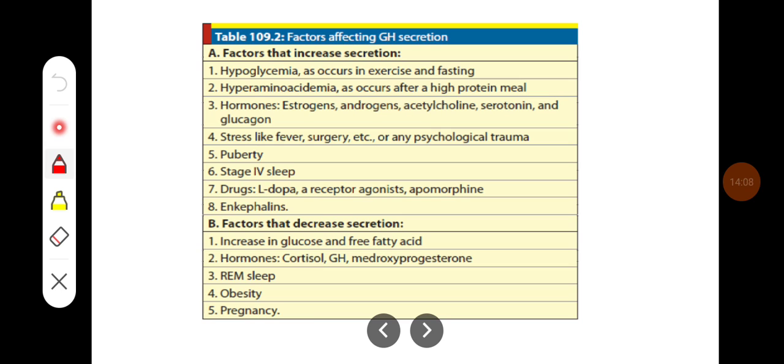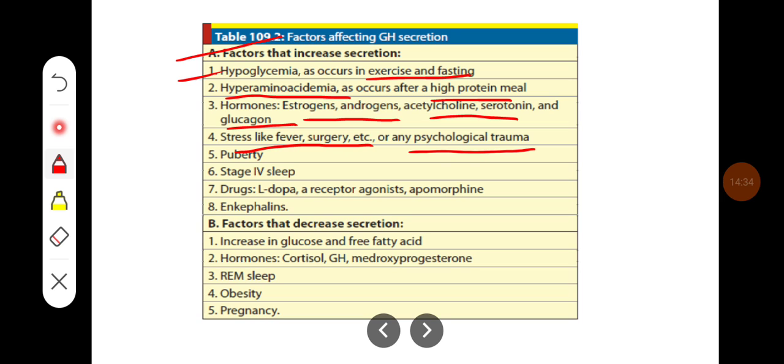So these are some of the factors which increase the secretion. The most important stimulus is hypoglycemia, as occurs in exercise and fasting. Hyperaminoacidemia, which occurs after a high protein meal. Hormones such as estrogens, androgens, acetylcholine, serotonin, and glucagon increase growth hormone secretion. Stress like fever, surgery, any psychological trauma, puberty, stage 4 sleep, and drugs like L-DOPA, alpha receptor agonists, apomorphine, and enkephalins increase